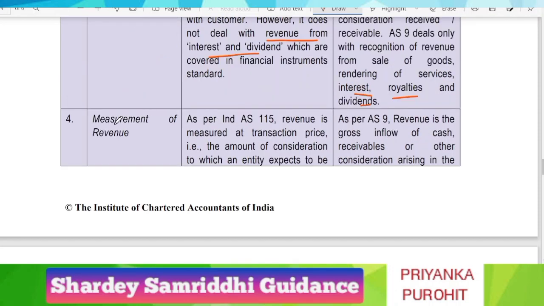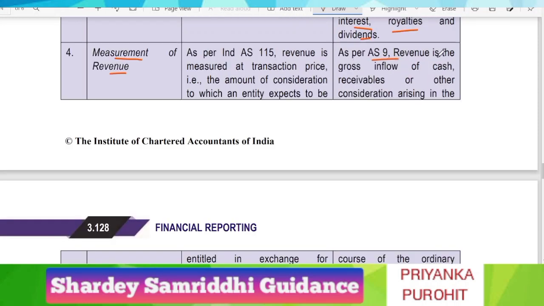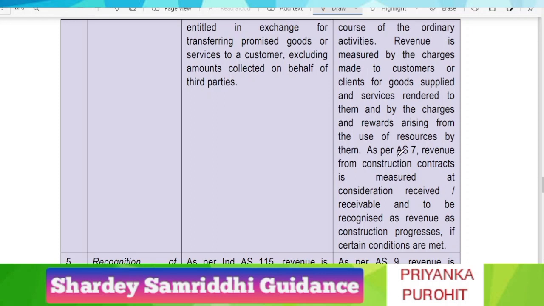The next point is regarding measurement of revenue. As per AS 9, the revenue is measured as the gross inflow of cash or receivable from the customer, that is the total amount of bill which we have issued to the customer. Also, while speaking about AS 7, revenue from construction contract is measured as the construction progresses.